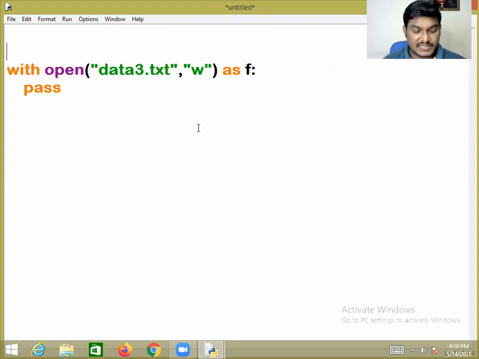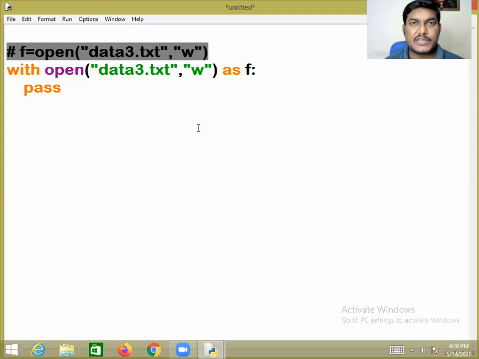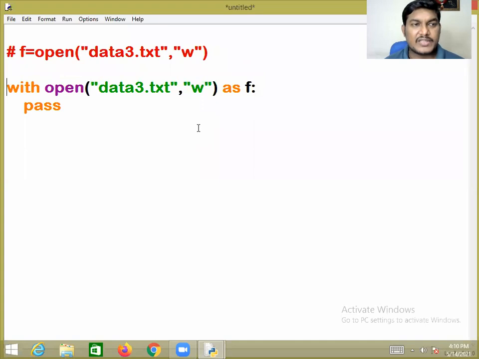But in the previous examples, we have learned the open function. The open function required two arguments, that is data3.txt and which mode, write mode. So both are the same. Now what exactly is the difference between opening the file using only the open function and opening the file using the with keyword? What is the difference between these two?